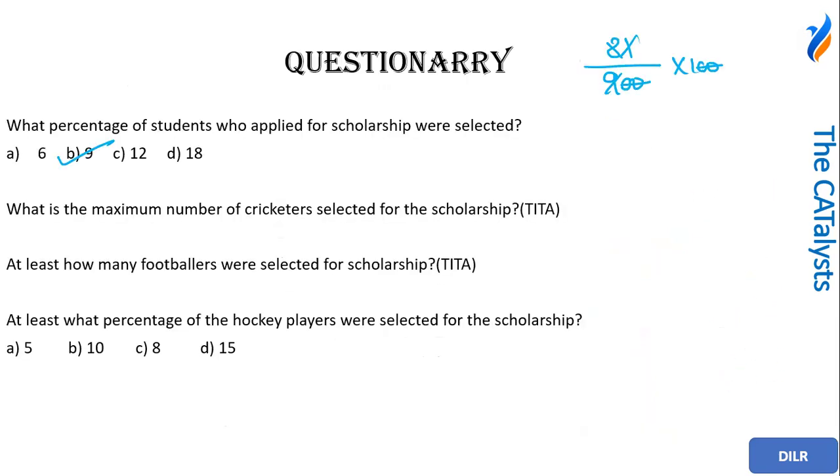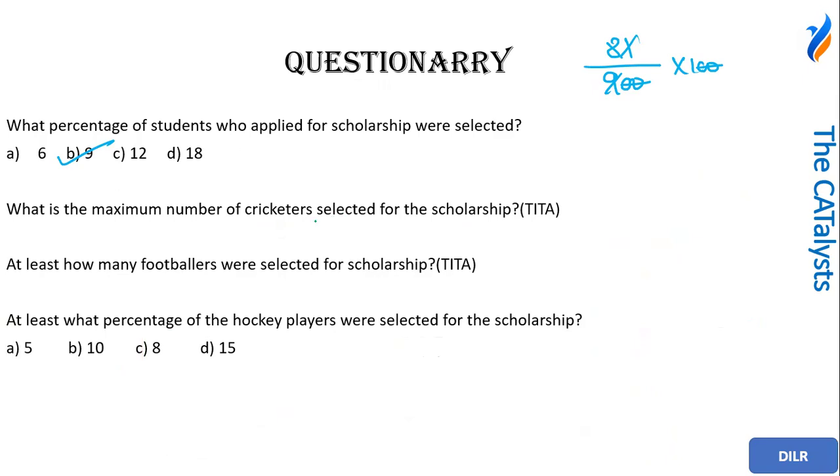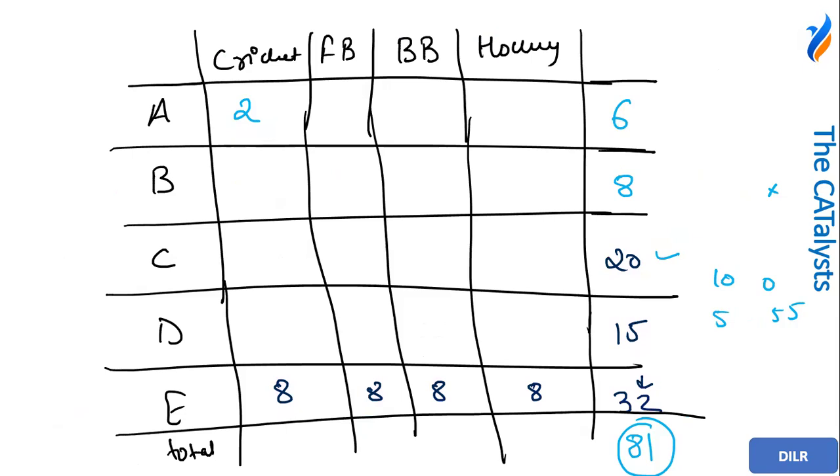All right. So the next question is, what is the maximum number of cricketers selected for the scholarship? I have to maximize the value of cricketers. I know that this is 8, so to maximize, it is only possible when 4 and 4 are selected. Since I have to maximize cricketers, one of the 4 would be in cricket in order to maximize the value of cricket.